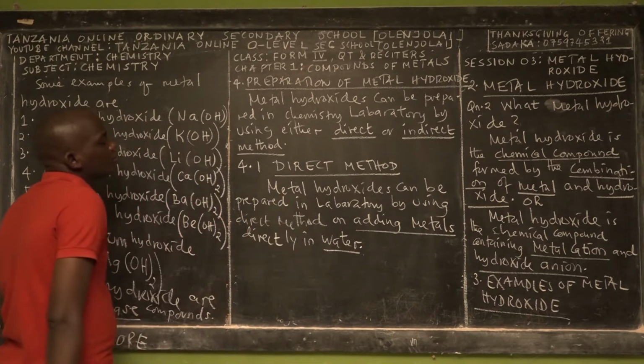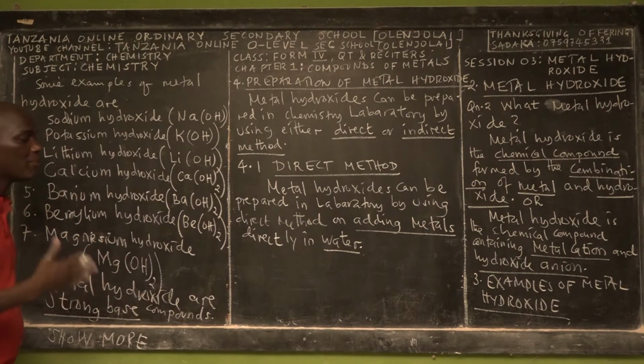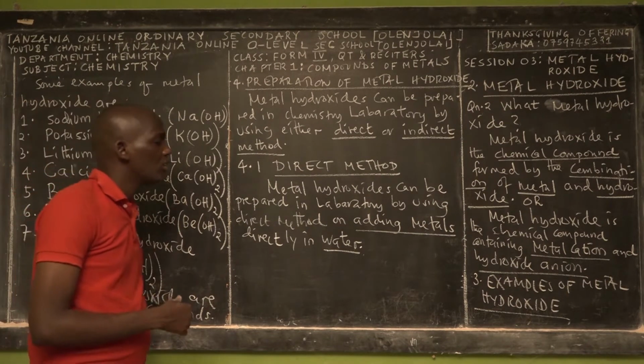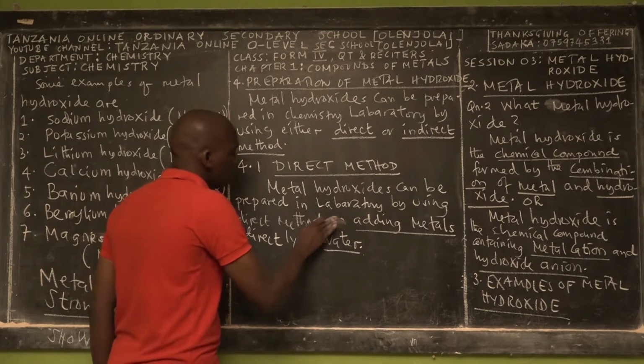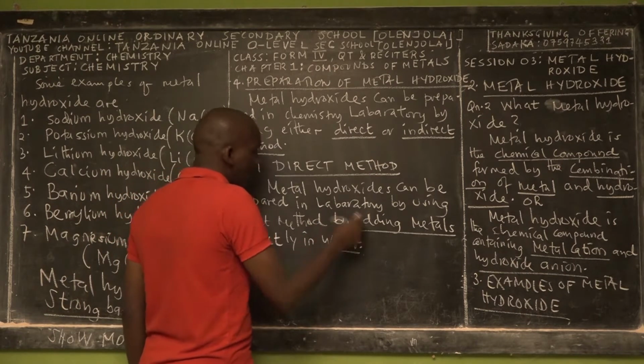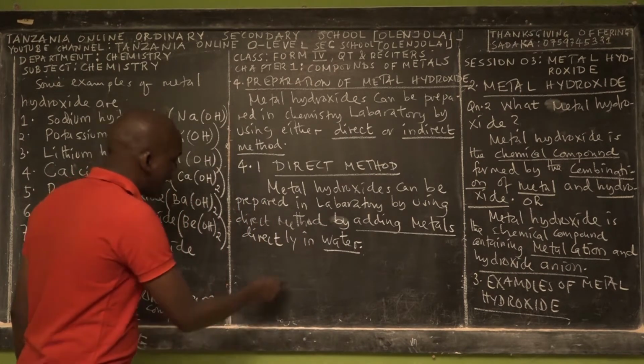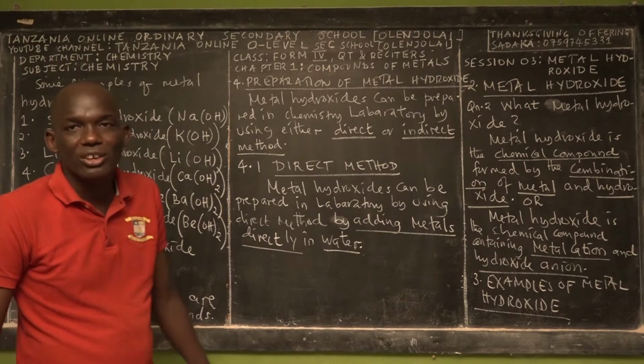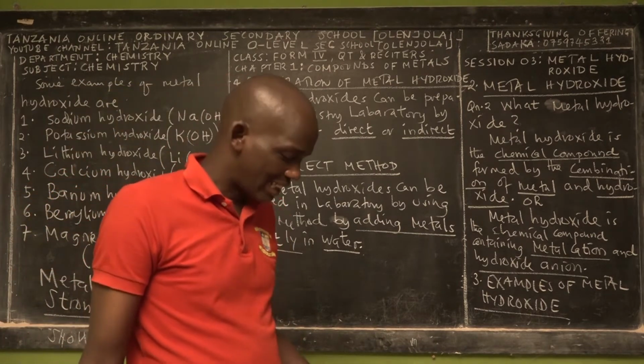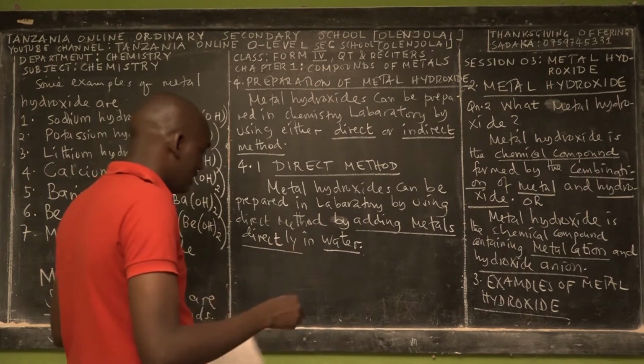That is, metal hydroxide can be prepared in the laboratory by using direct method, by adding metals directly in water. That's the meaning of direct method.